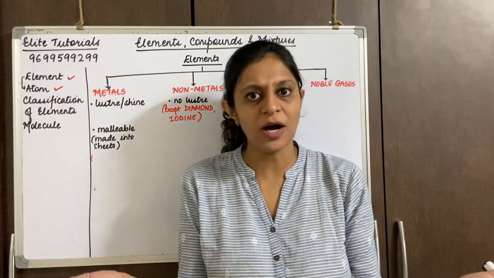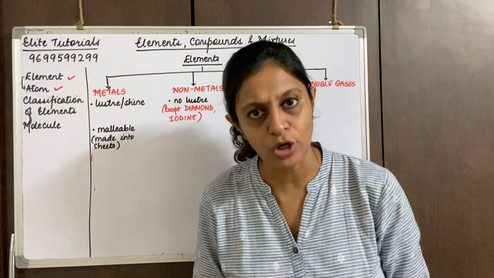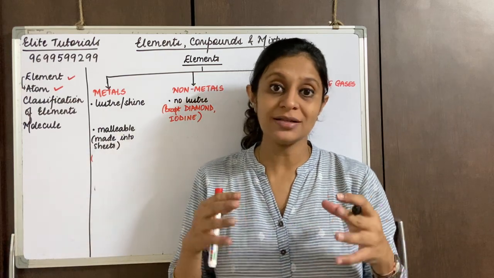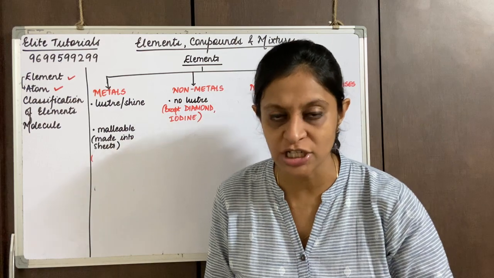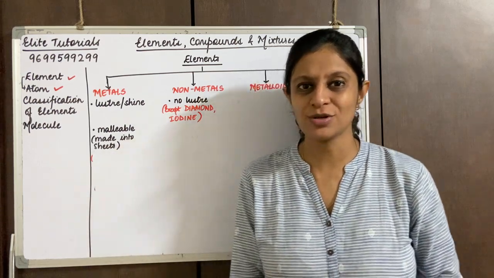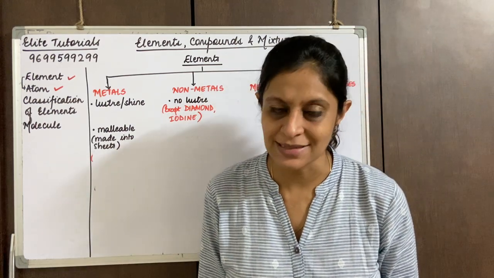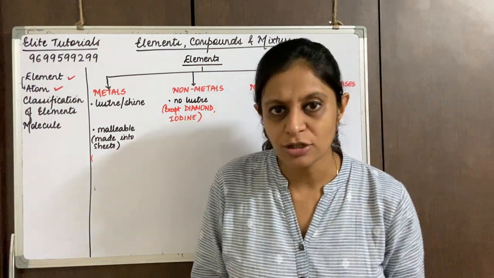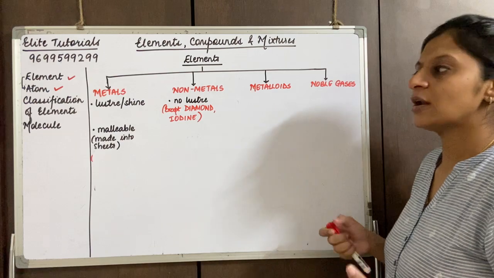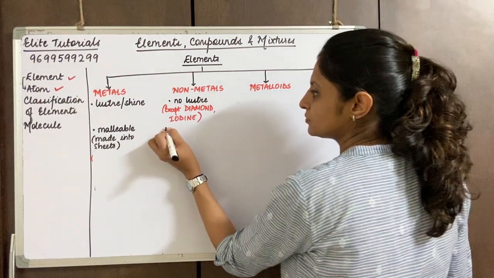Whereas most non-metals cannot be made into sheets. You don't have an oxygen sheet, you don't have a nitrogen sheet. That's not possible because most of them exist as gases. Even if they exist as solids, they cannot be made into sheets. So we say they are not malleable.